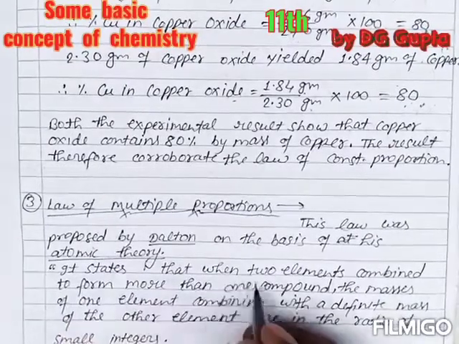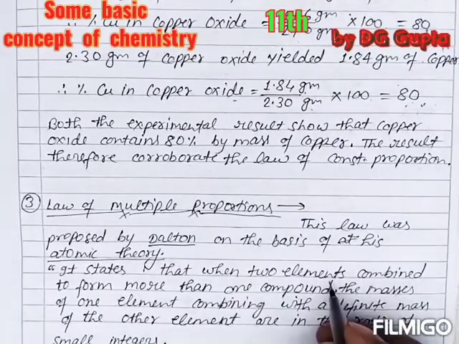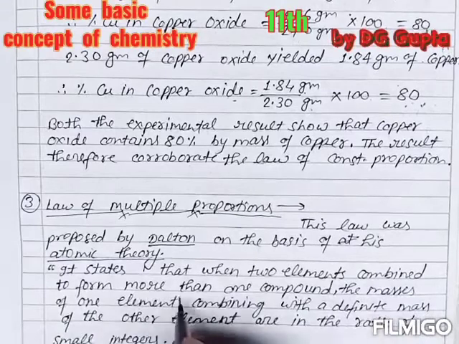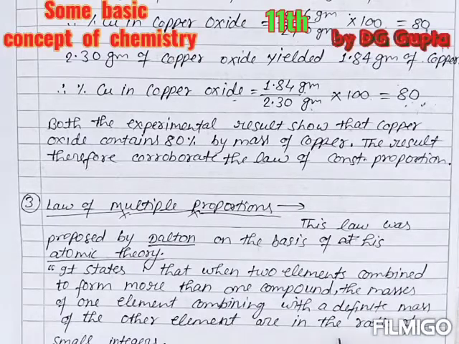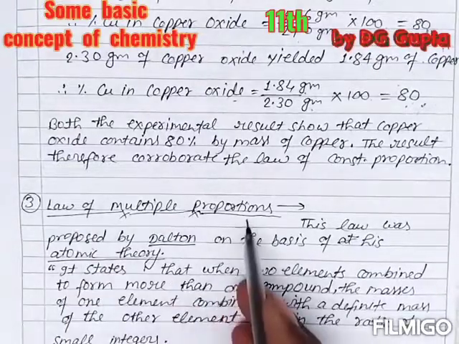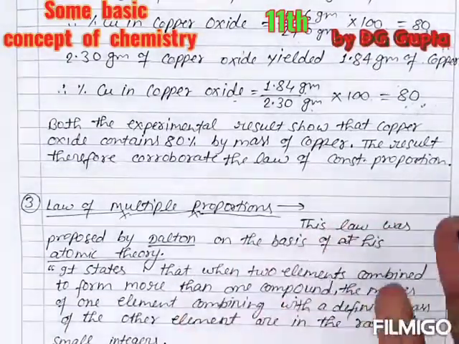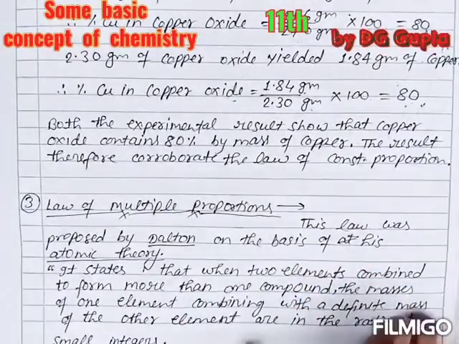It states that when two elements combine to form more than one compound, the masses of one element combining with a definite mass of the other element are in the ratio of small integers. It means that when we divide, we get equal multiples of the same repeated number, like the ratio 2, 4, 8, 16, multiples of 2.